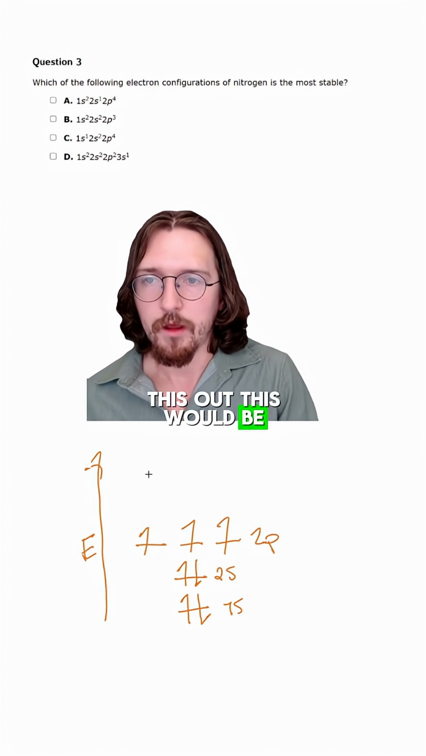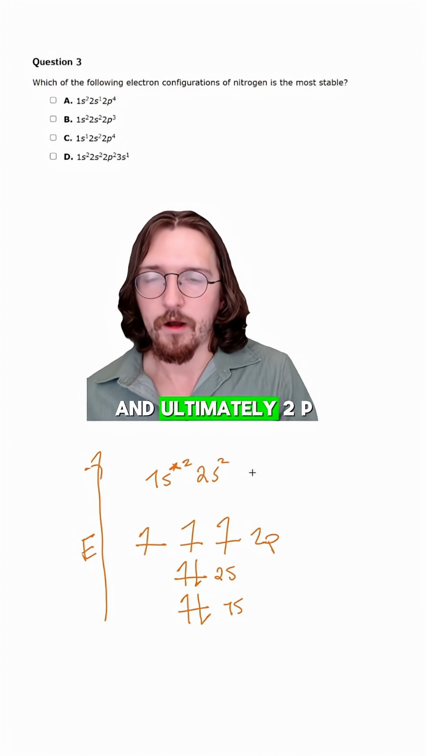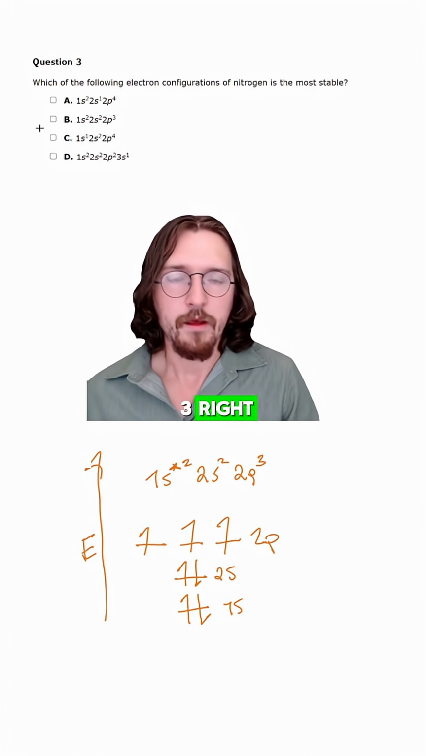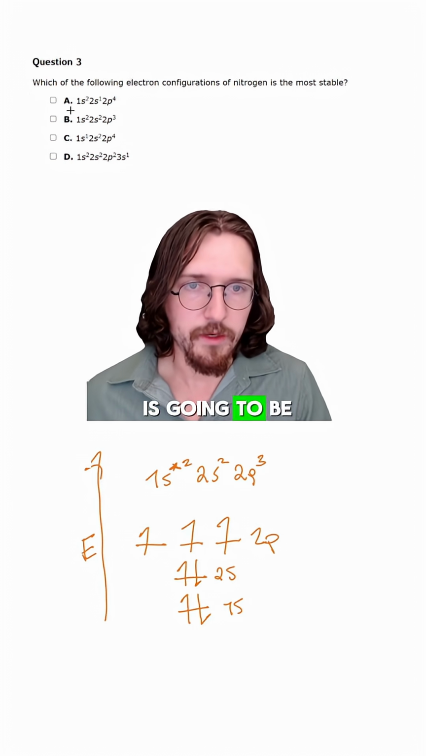And if we write this out, it would be 1s2, 2s2, and ultimately 2p3. And so the answer here that is correct is going to be B.